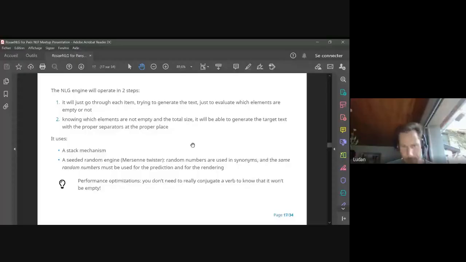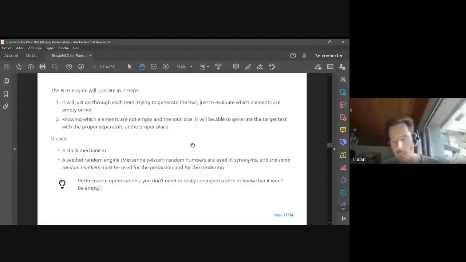So this is, I think, the main thing that distinguishes an NLG engine from a templating engine. A templating engine starts from the beginning, advances, and goes to the end of the text. It just executes the template linearly, while an NLG engine has to move forward and go back once it has made some decisions.